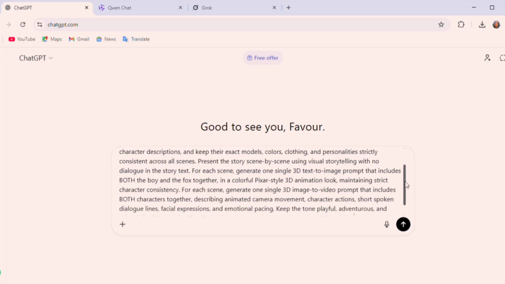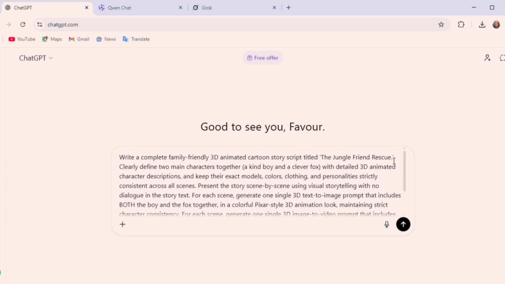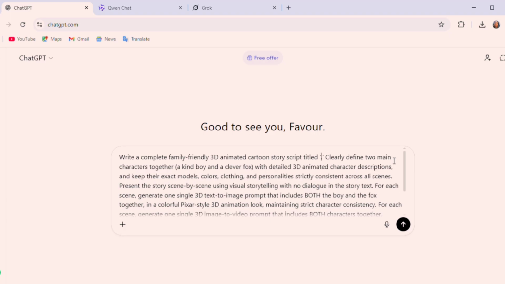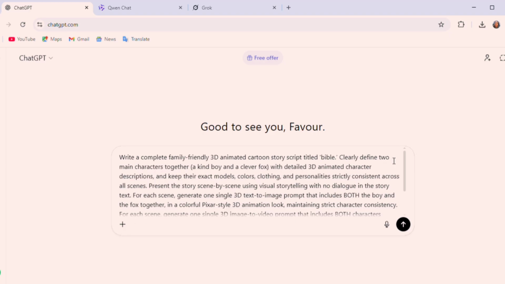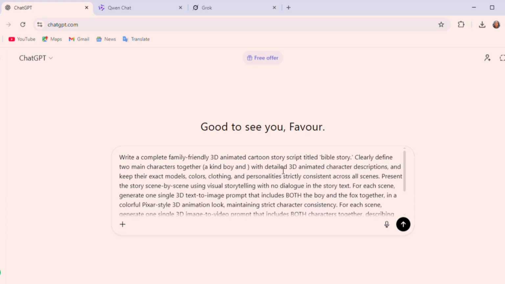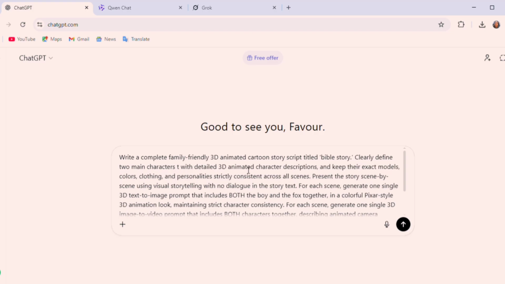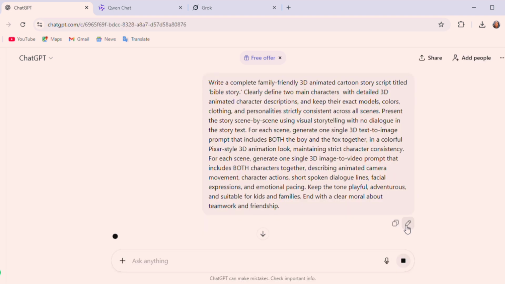So I have to paste my prompt here. If you need this prompt, just let me know in the chat and I'm going to give it to you. Then all you have to do is just edit the prompt and put your own story. Now I edited the story I had there before and put I want a Bible story, and then edited some characters there. But for the course of this video, I won't be editing it that much so that this video will not be long. So I just edited a few things from this prompt, okay? But you can actually edit the story and then leave every other stuff there, okay?